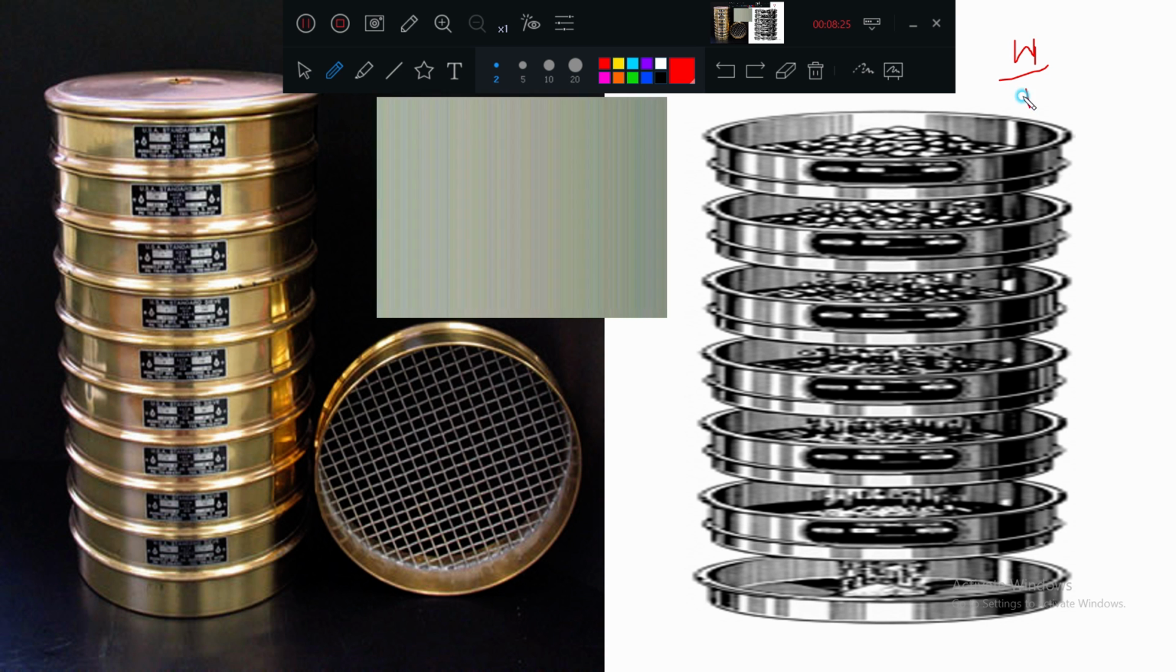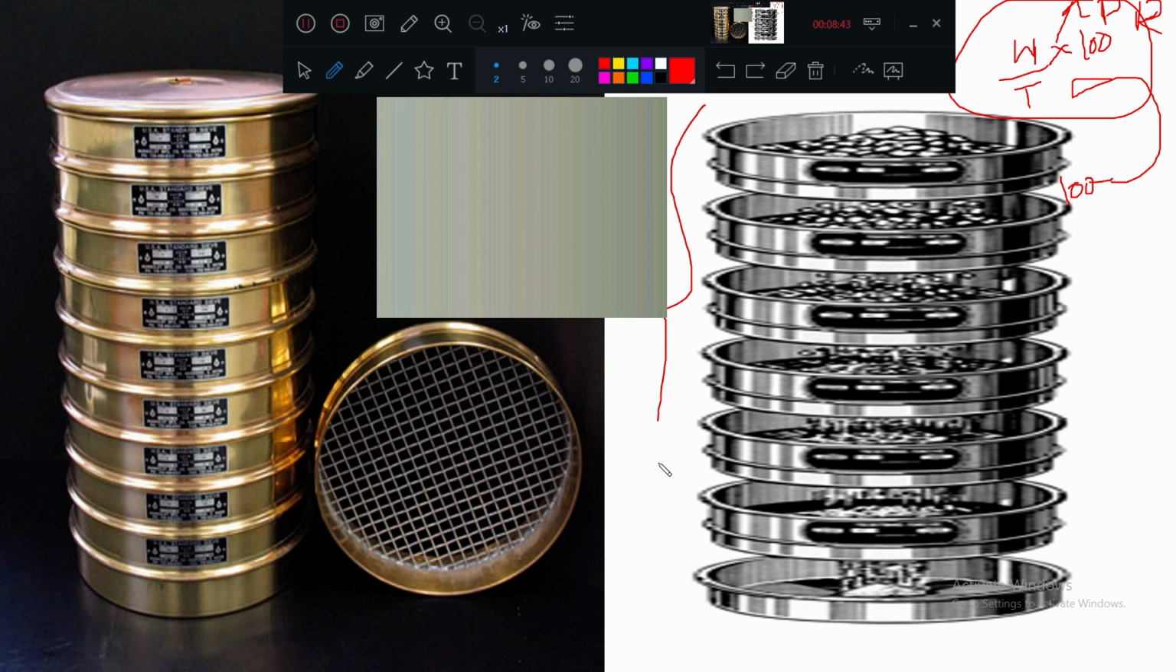Simple, very simple. W1 divided by total weight into 100 is nothing but percentage retained. 100 minus this value is percentage passing. Simple. One is the weight portion, another is the percentage portion. In the next table you are going to see.